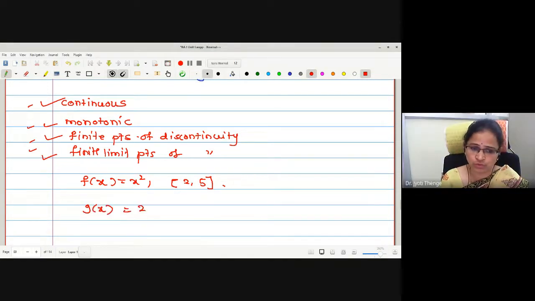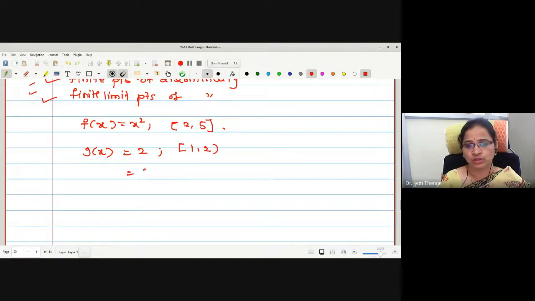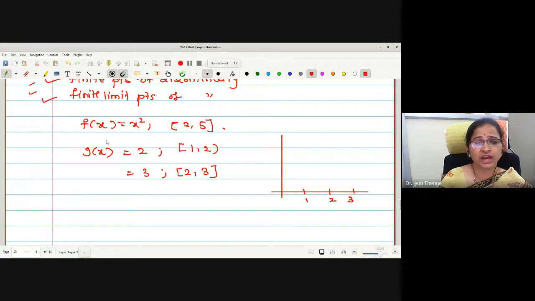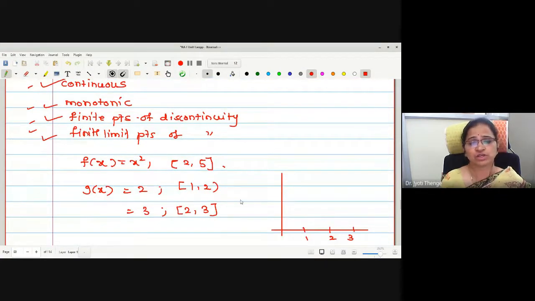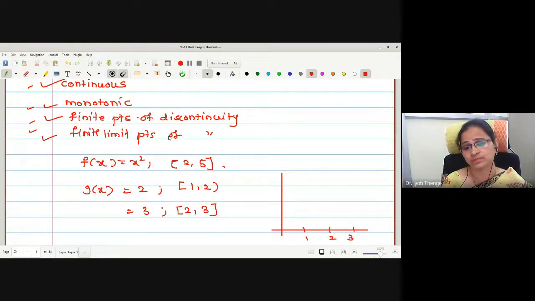Suppose I give you another example. g of x is equal to 2 on the region closed 1, open 2, 3 on closed 2, closed 3. Can anyone tell me the nature of this kind of function? Whether again this fits into any one of the criteria that you have to check? Is it monotonic? No, ma'am. No? Why not?